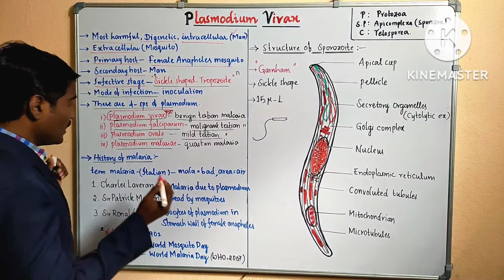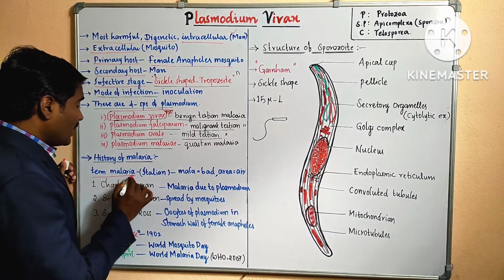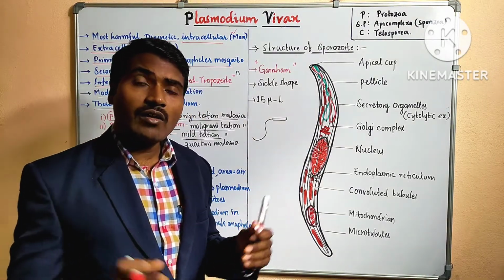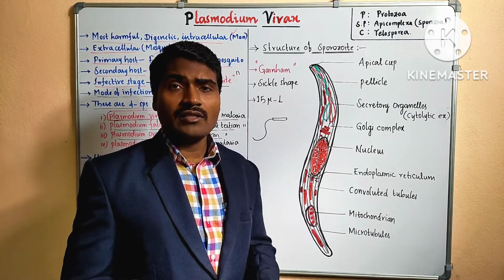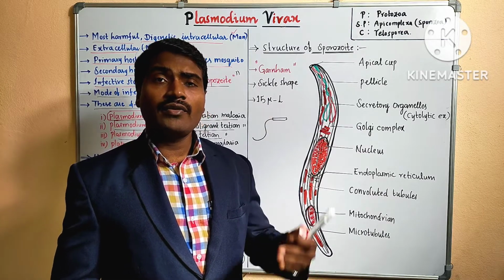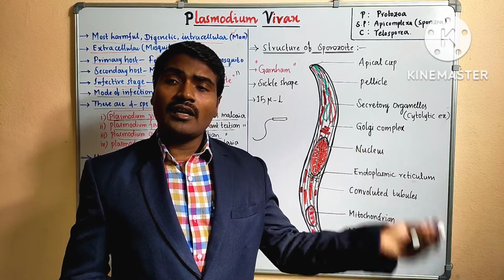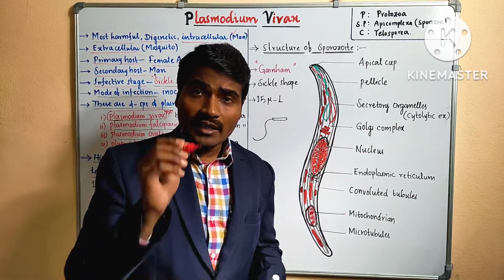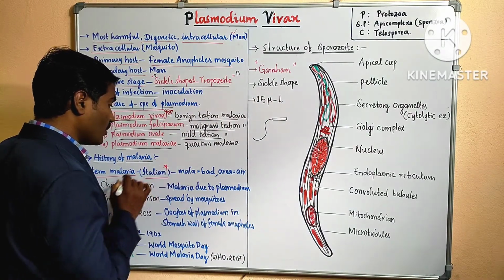A little history of malaria fever. The term malaria is derived from the Italian language. So far we have learned Greek and French words. Most of the words in biology are Greek, very few are Italian or French or other Latin. Mostly Greek and Latin, but here it is Italian, so this is a unique thing to remember.